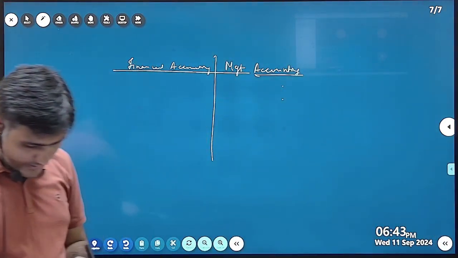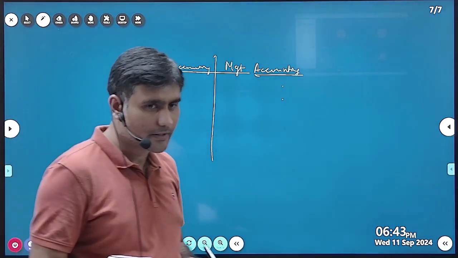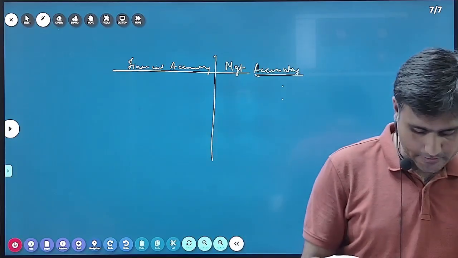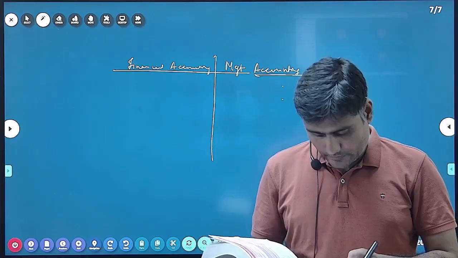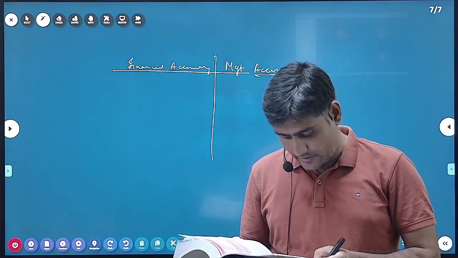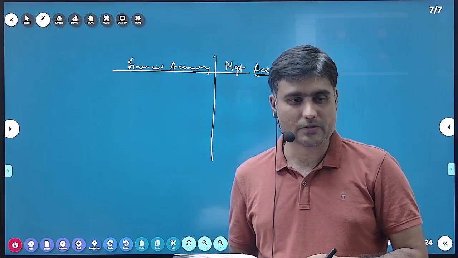So the distinctions or the comparisons between financial accounting and management accounting. Financial accounting, what is the purpose? First we will go to the purpose.